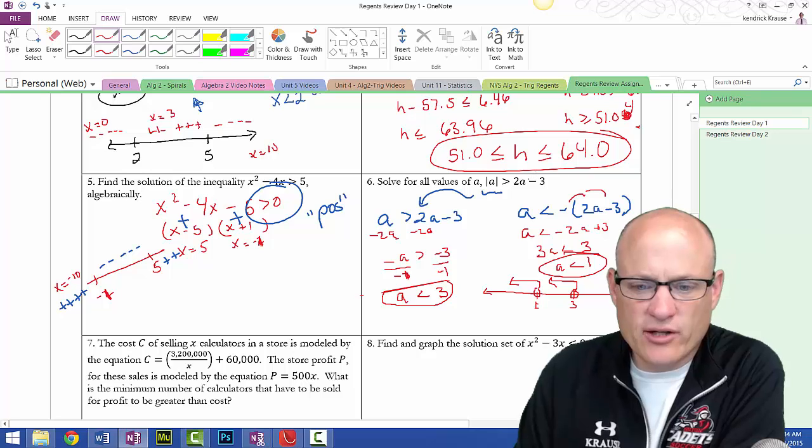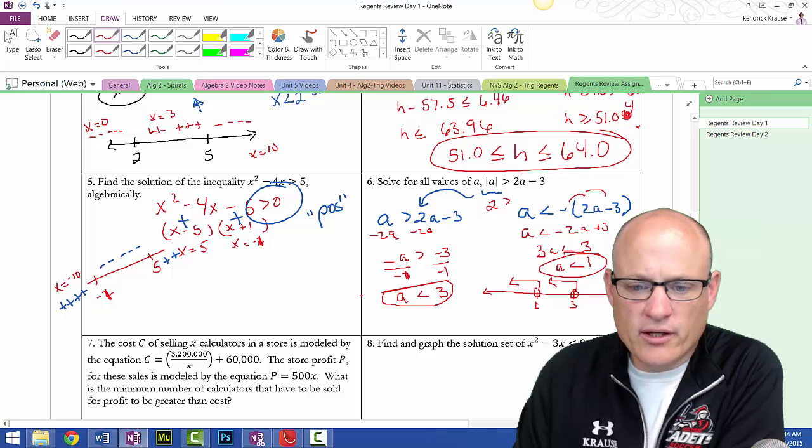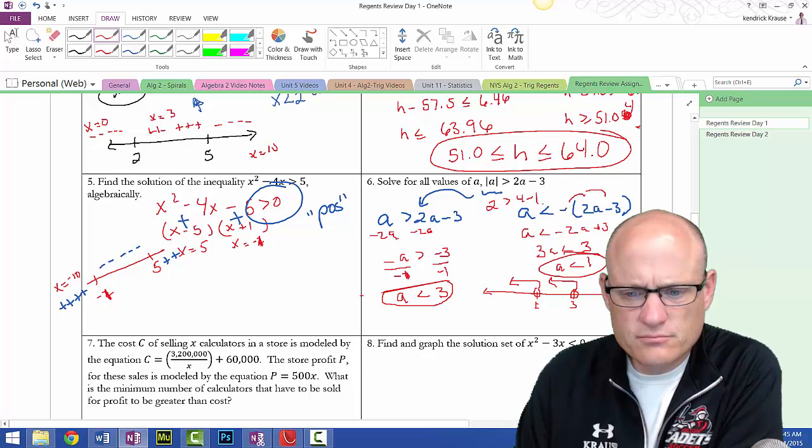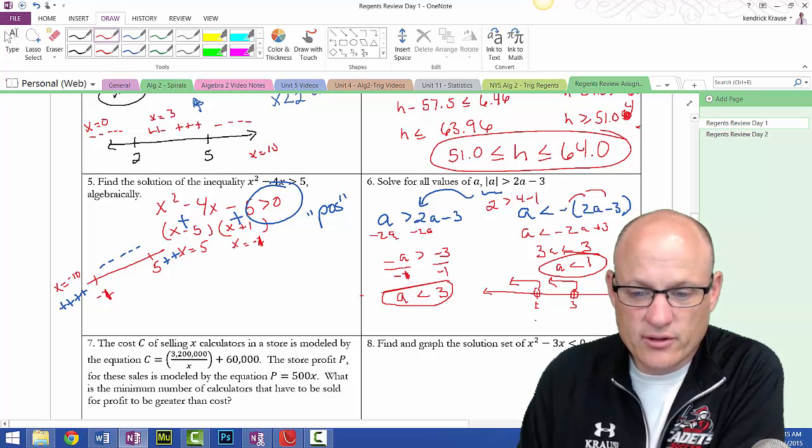I'm going to test something. Let's try 2. If I plug a 2 in here, is 2 greater than 4 minus 1? Yeah. What if I try 3? 3 is not. How about 0? 0 is greater than 2, 0. So I guess the answer is, a strange answer, x is less than 3.